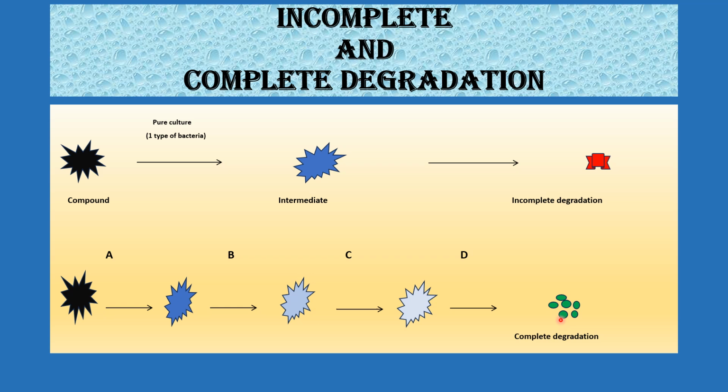This is favorable for the environment because when the compounds are completely transformed or converted into the inorganic form, in this way, we can clean the environment. And now look at this. Each bacteria has its role for every step, and by the degradation of these compounds, these bacteria can get their energy for their survival and growth, and secondly, they can metabolize or decompose this compound completely into the inorganic form.